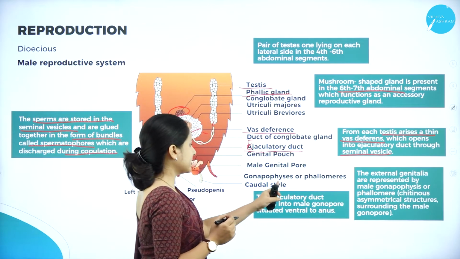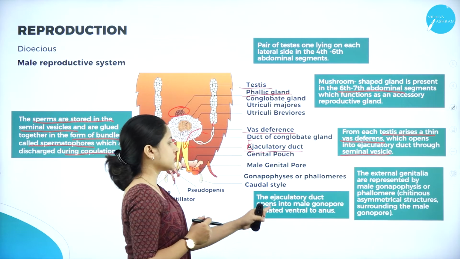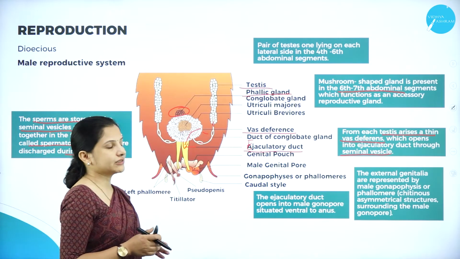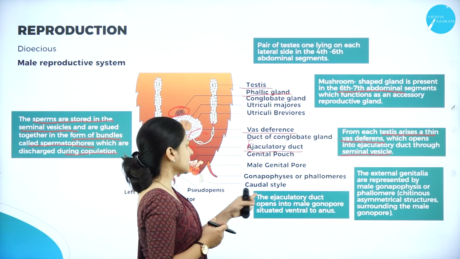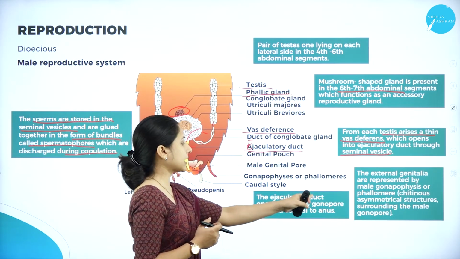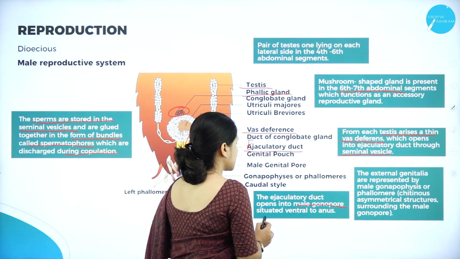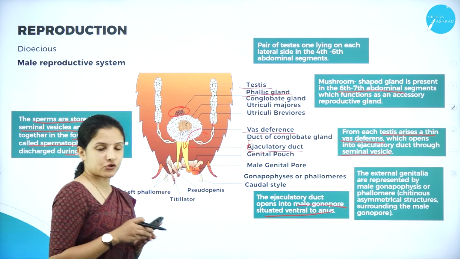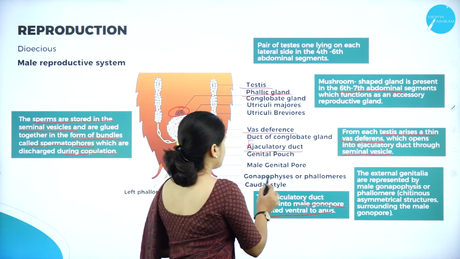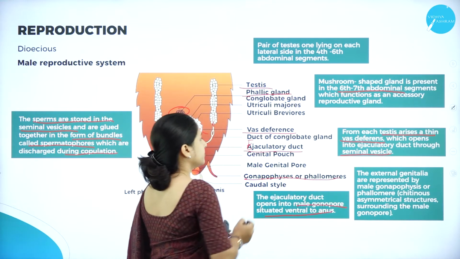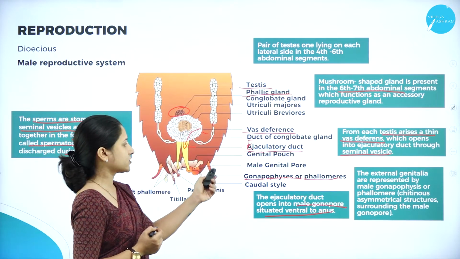Next to the ejaculatory duct, it actually opens into the male gonopore. If you remember the previous session, the gonopores are present in the 9th and the 10th segment, right? So the ejaculatory duct opens into the male gonopore, which is situated ventral to the anus. That is, it is situated on the lower side of the body towards the anus. So we have the gonopore, which continues from the ejaculatory duct.